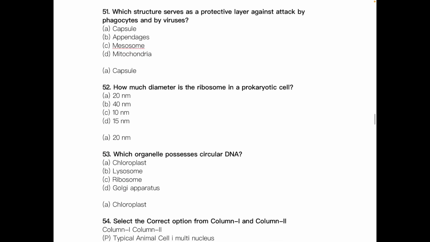Which structure serves as a protective layer against attack by phagocytes and by viruses? The answer is capsule. How much diameter is the ribosome in a prokaryotic cell? The answer is 20 nanometer. Which organelle possesses circular DNA? The answer is chloroplast.